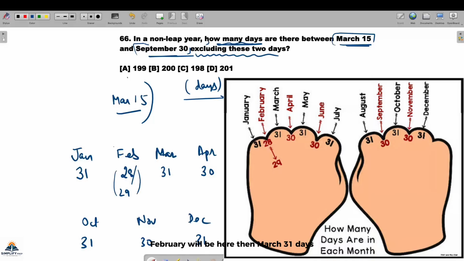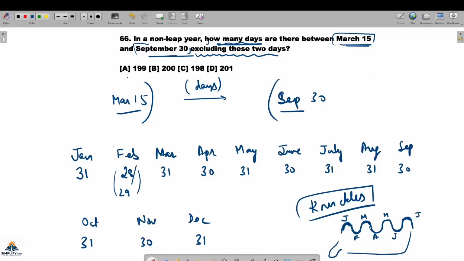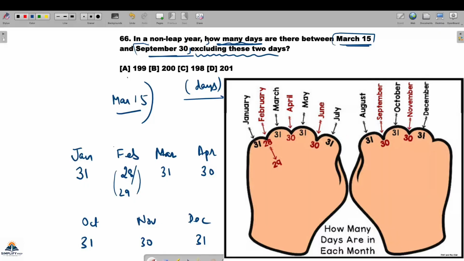February will be here. Then March 31 days. April will be here, 30 days. May upper side 31 days. June here, 30 days. Then July is upside, 31 days. Having done up to July, you start counting again from here, that is why there is a repetition.